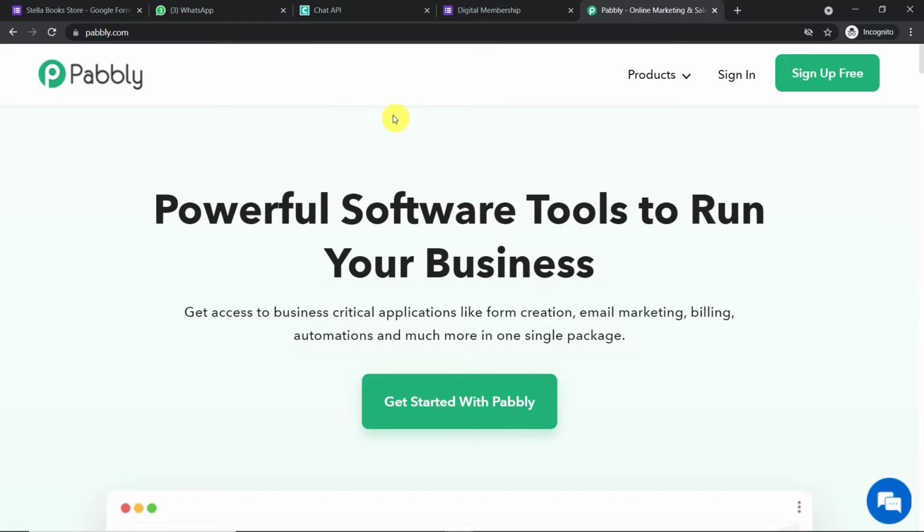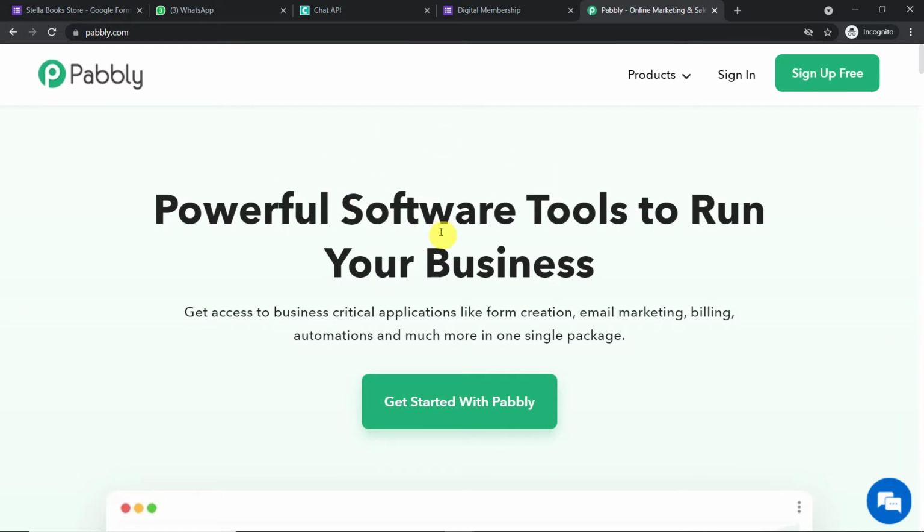Now before we begin the process, there are 3 things I have to tell you. First, we are using Chat API to send the WhatsApp messages. Second, Pabbly Connect doesn't own Chat API. Chat API is a third-party software we use to send WhatsApp messages. Third, and perhaps the most important thing, Chat API is a paid software, although you can use Chat API for free trial for some days.